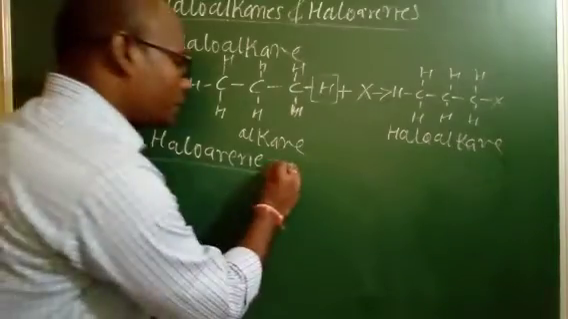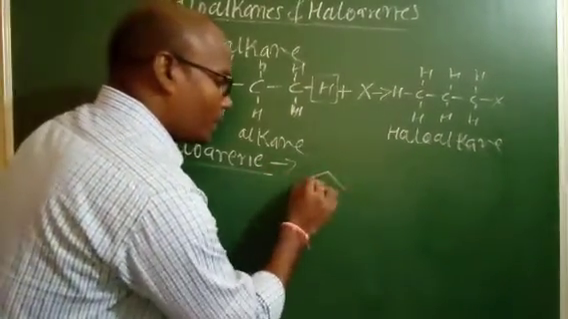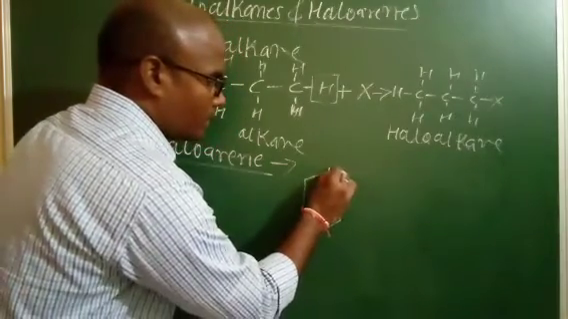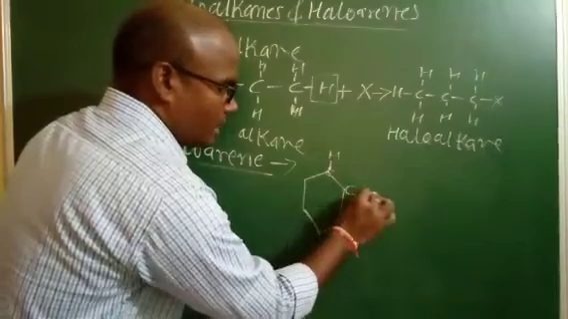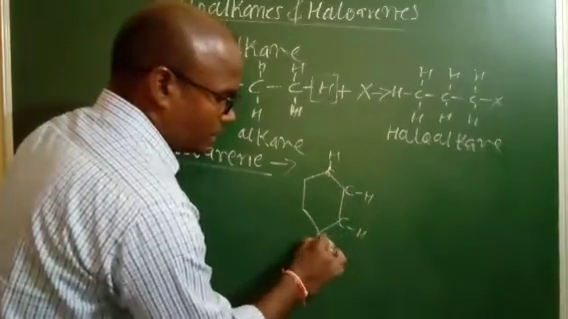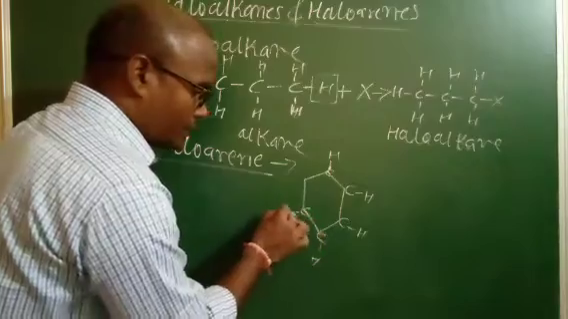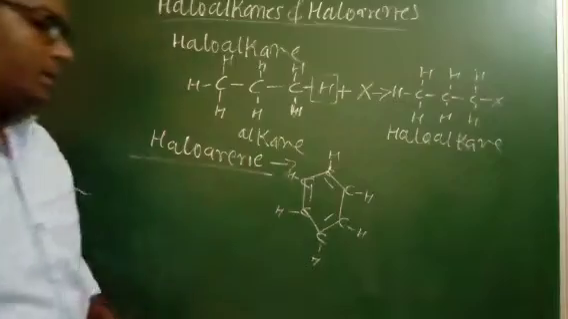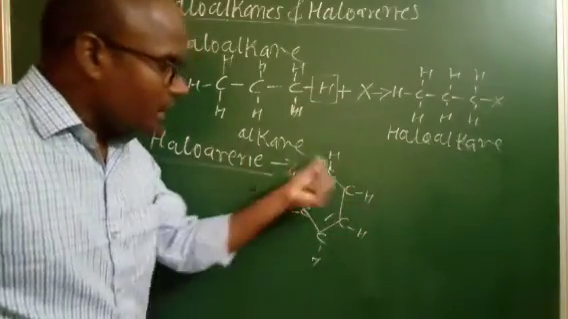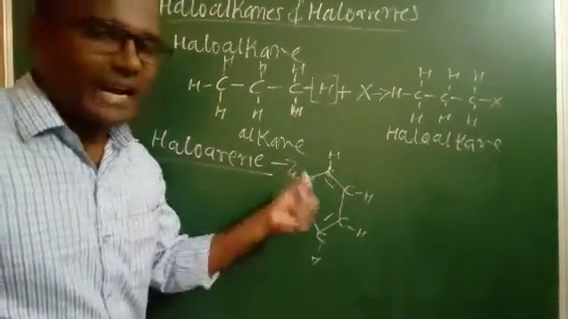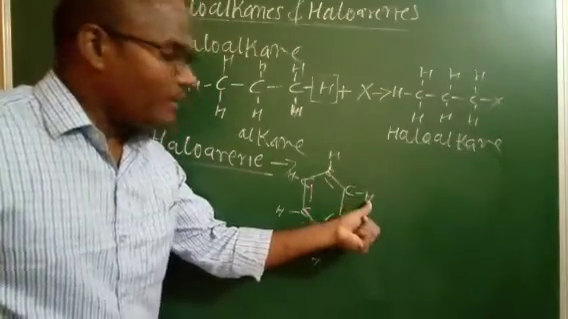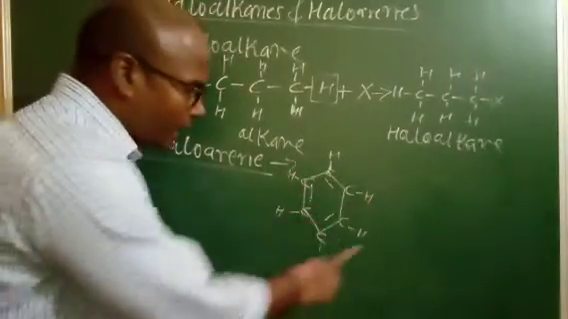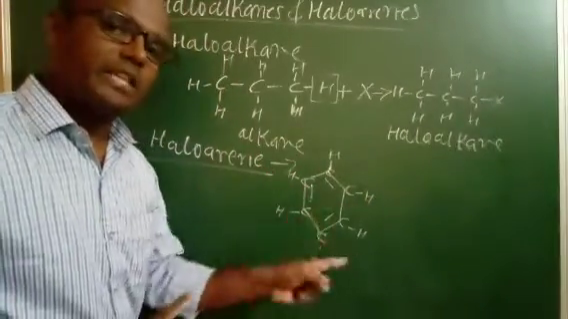What is haloarenes? Haloarenes means the aromatic hydrocarbon. You can use any one aromatic hydrocarbon chain. Carbon, hydrogen, carbon, hydrogen, carbon, hydrogen, carbon, hydrogen, and this is the fifth carbon with hydrogen, and the last one is the sixth carbon with hydrogen, right? And alternate double bonds. So the sixth carbon atom has the sixth hydrogen. Any one hydrogen atom is replaced by the halogen.